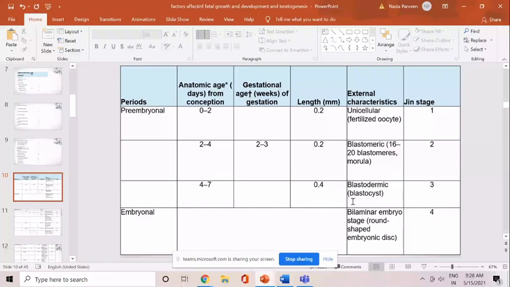Around this stage, this blastocyst has already entered the uterine cavity, and during these stages the fertilized embryo is also transported from the ovary through the fallopian tube and ultimately to the uterine cavity. So at this stage it reaches the uterine cavity, and during the embryonal stage, that is the formation of the bilaminar embryo, at this stage it is already implanted.